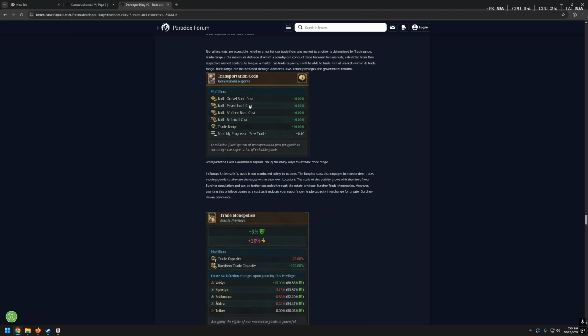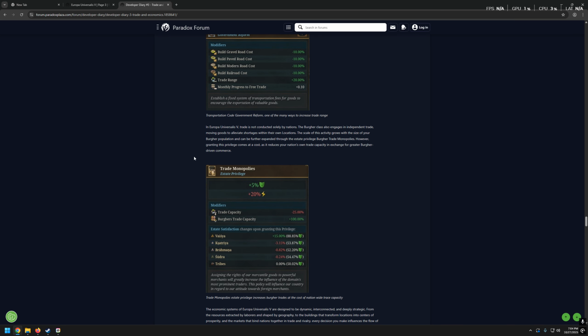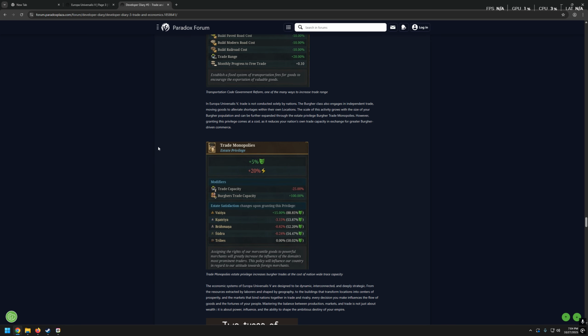Build gravel road costs, build paved road costs, build modern road costs, build railroad costs. Wow, there's multiple options. I mean, it all depends on the age we are in. But it's still cool that we can discern different types of roads. Cool. That looks very promising.